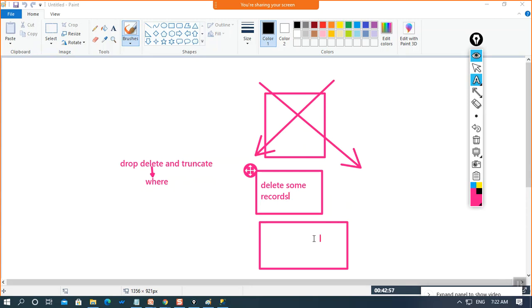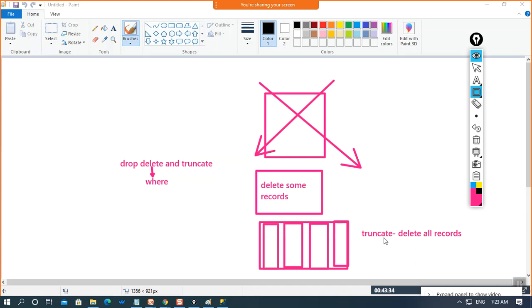And if I talk about the truncate command, what the truncate command will do is delete all the records, but it will keep the schema available for us. That means the columns will not get deleted. The columns which we have created will remain as they are. But the records which were placed in the table will get removed.